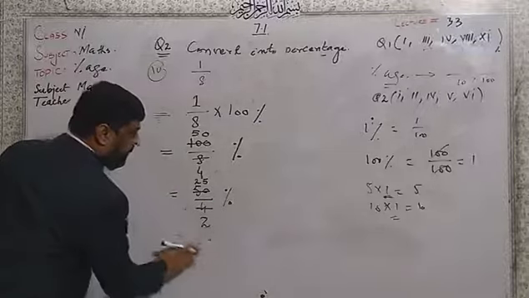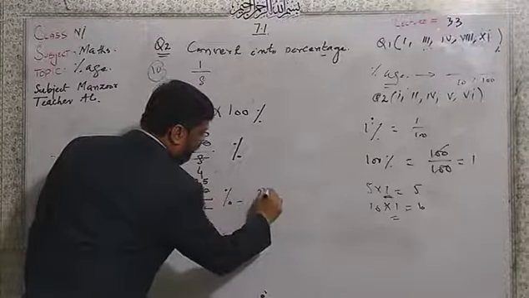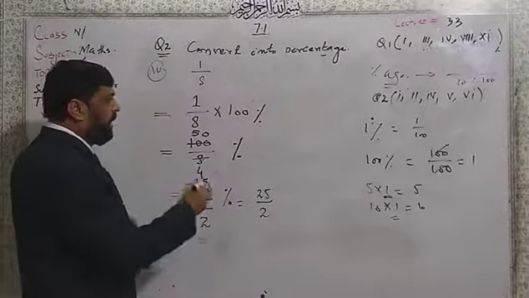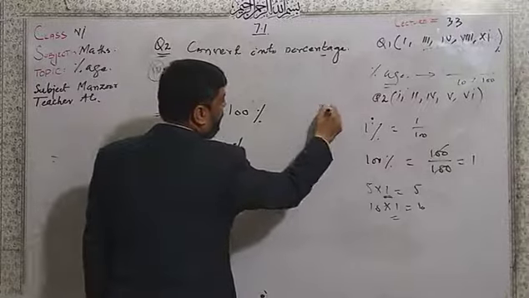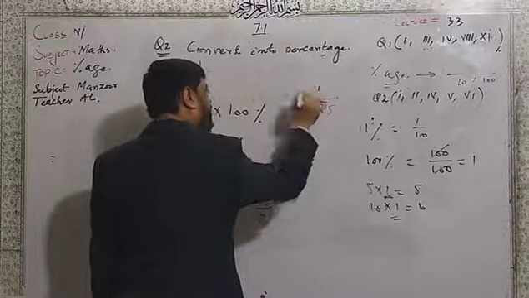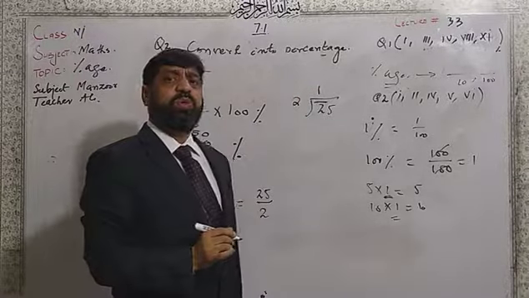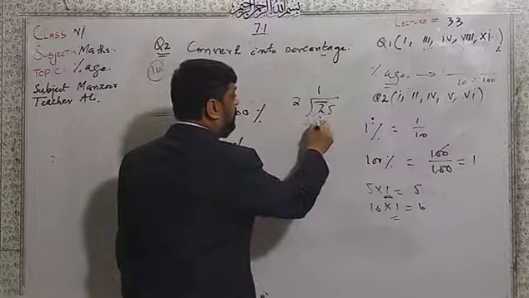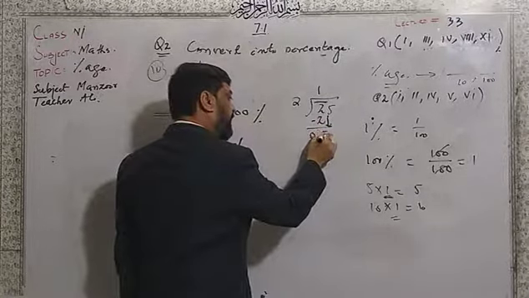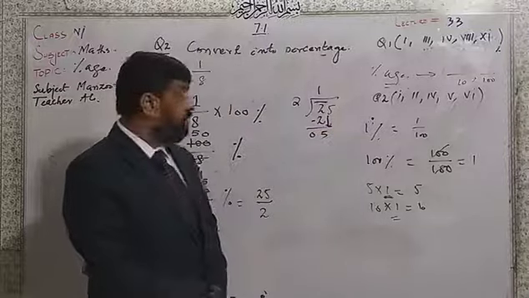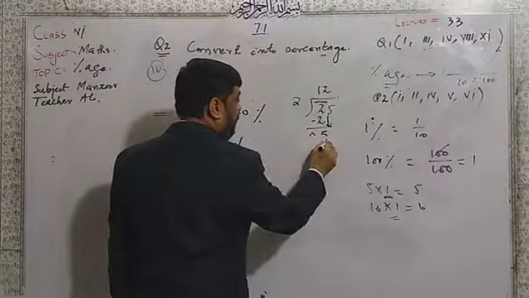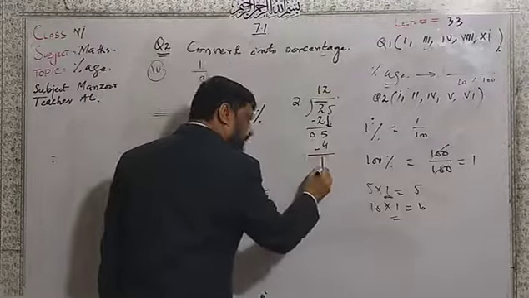25 over 2. Dear students, here I will divide 25 by the digit 2. On 2 we can reach 2 on 2 one time. Then 2 is cancelled, 0. Bring the 5 down. Now 2 times 2 is 4, and the remainder is 1.